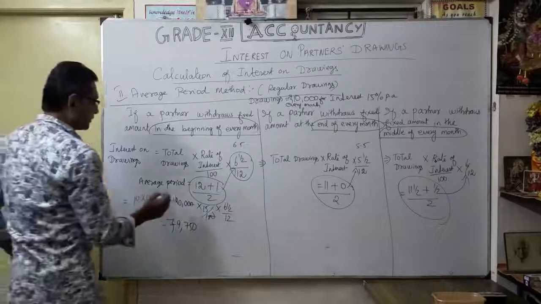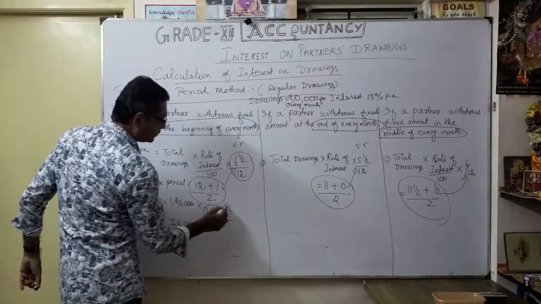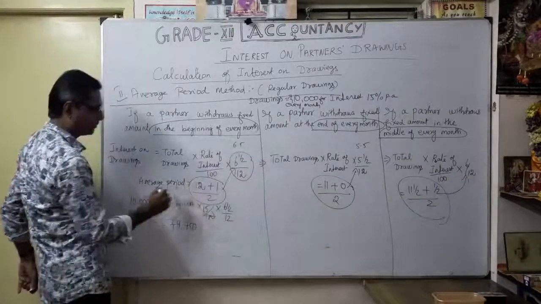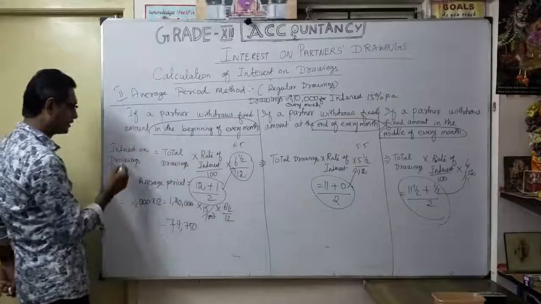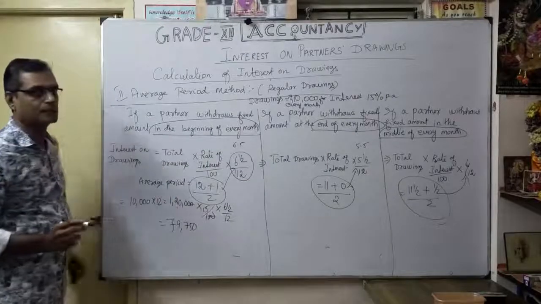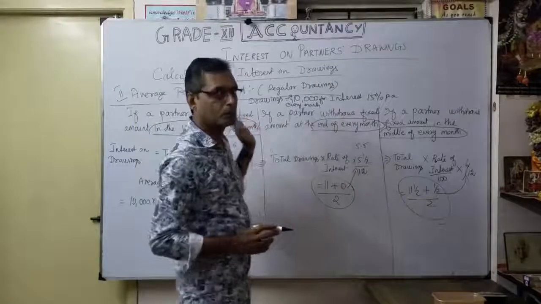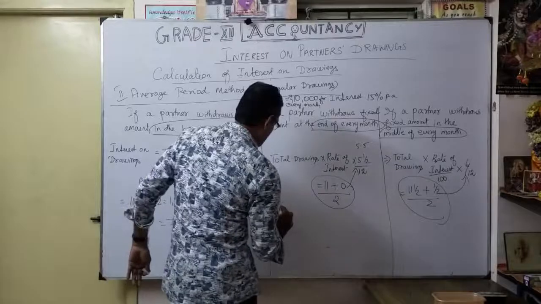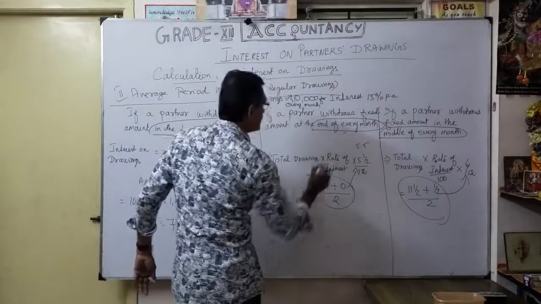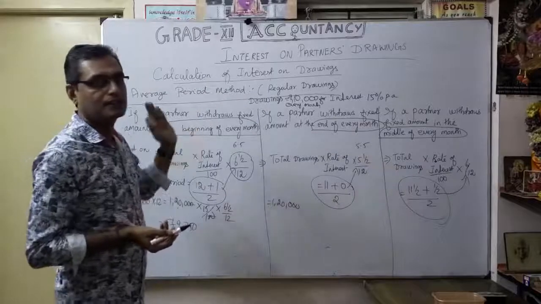So that's total drawings into rate of interest into 6 1 by 2 divided by 12, then simplification, for the beginning of every month. The interest on drawings is 9,750 if the partner withdraws the same 10,000 at the beginning of every month.